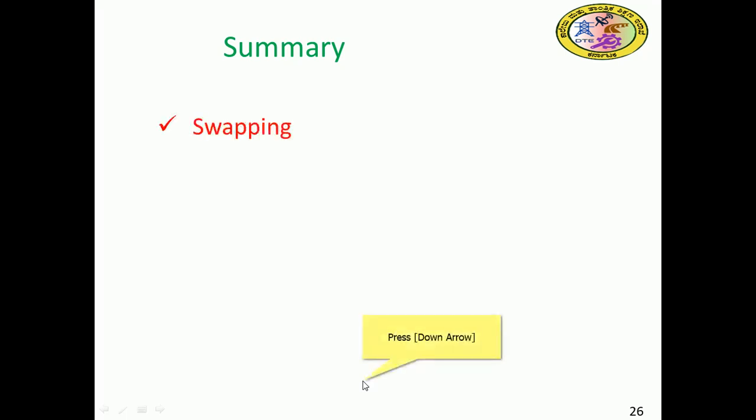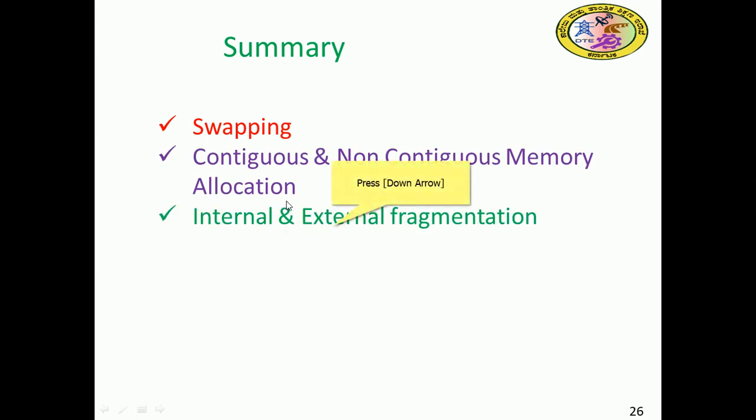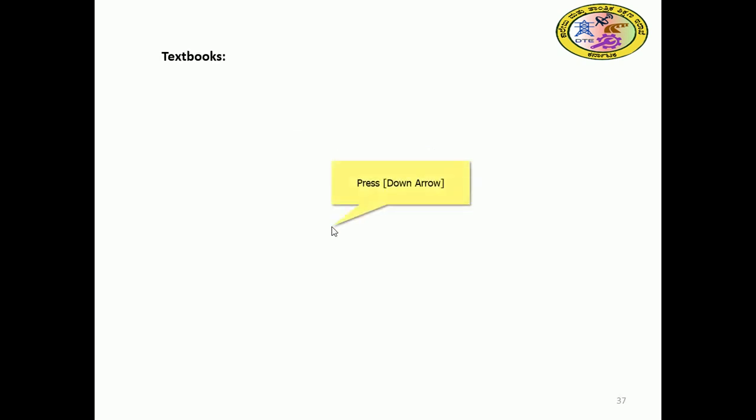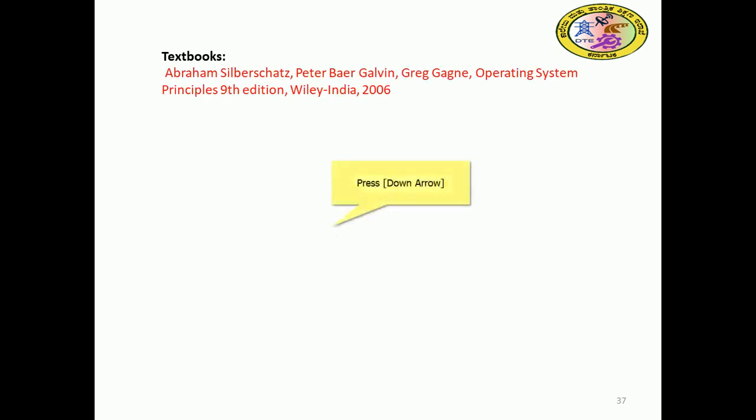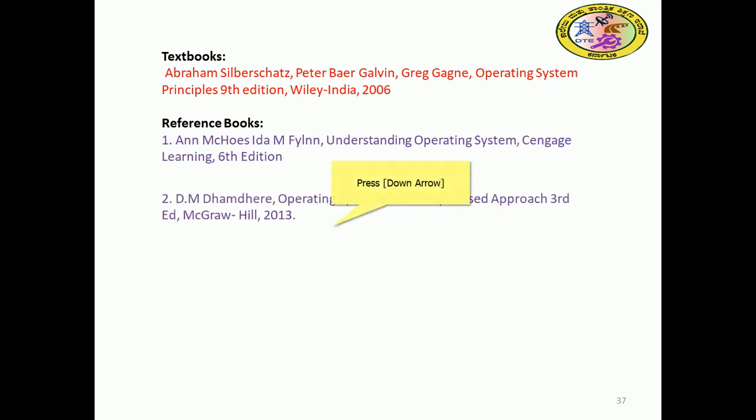Coming to the combined summary: swapping, contiguous and non-contiguous memory, dynamic allocation, internal and external fragmentation. This we collected from the textbook by Abraham Silberschatz et al. and other reference books also.